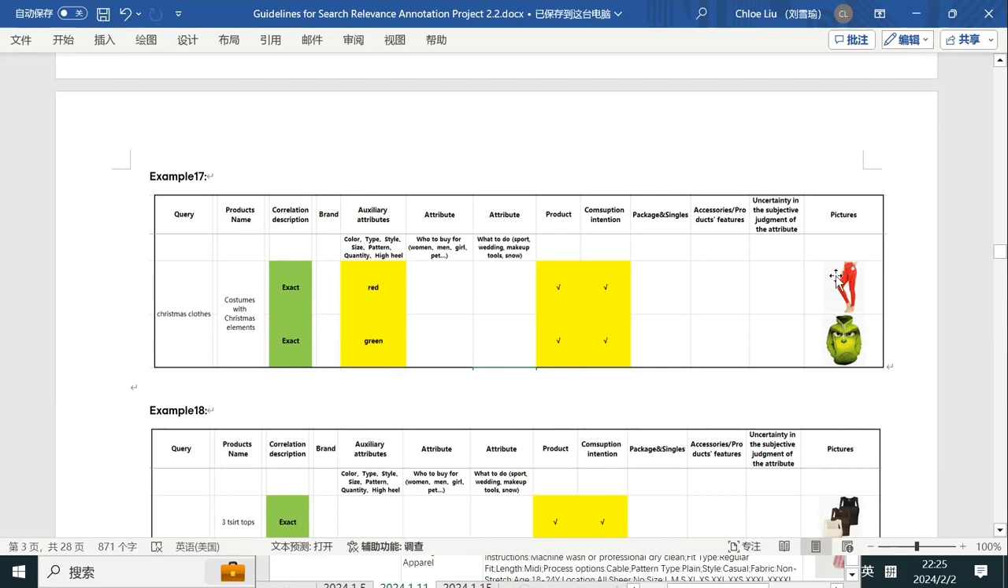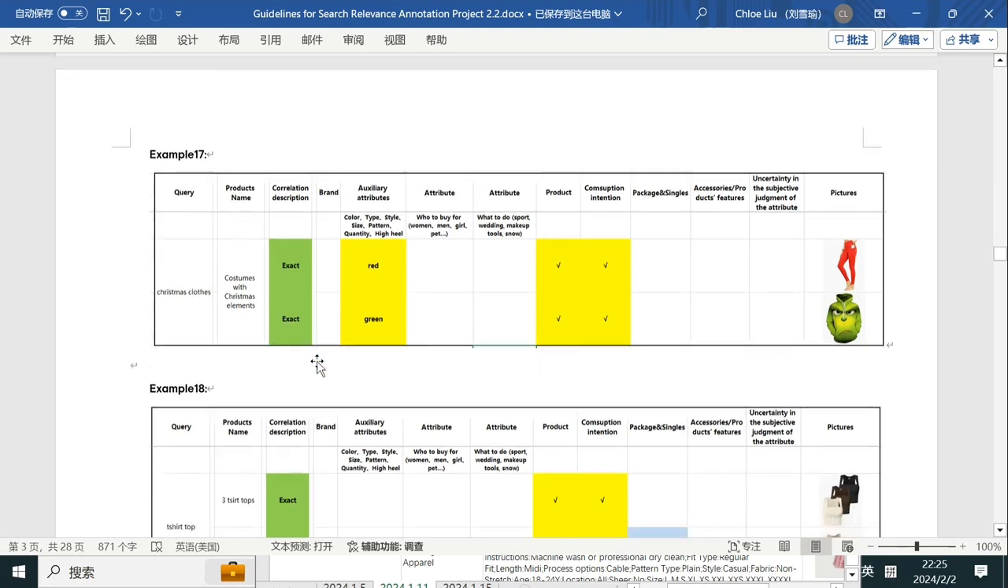For example, this pair of pants are red, so the color here is correct. So under this circumstance, we also can mark it as exact. And the hoodie here has the character. This hoodie is related to Christmas as well, and the color here is also related to this holiday. So under this circumstance, we can mark it as exact.